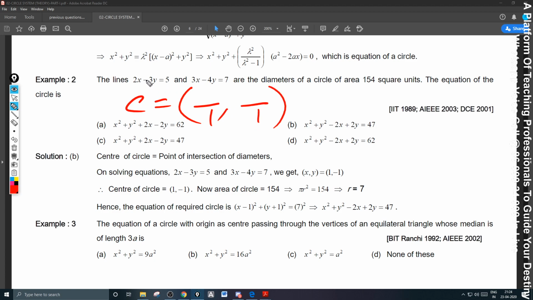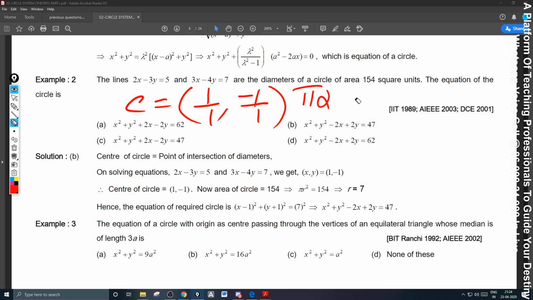I asked you to practice it. And it is minus 3, minus 7. Minus 3 and minus 7, 21. Minus 5 into minus 4, minus 20. So 21 minus 20, 1. And for this one, 5 minus 15 plus 14, minus 1. So the center is 1, minus 1, and area is pi r square.